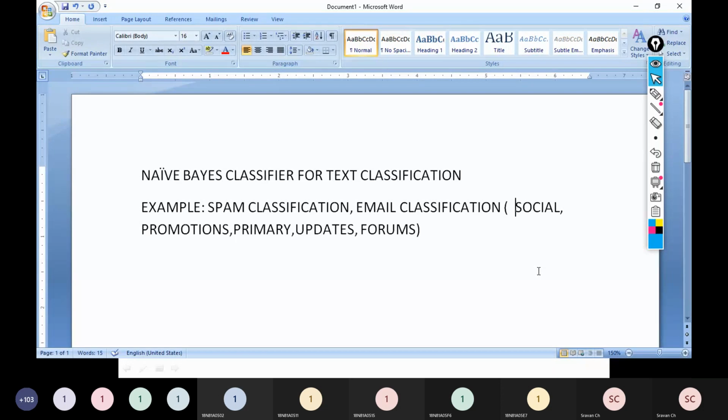Keep this point in mind, right? So now let us try to understand how this classification of emails is done. Email contains what? It contains text only. So how is this text classification done? Our interest is to understand this text classification, my dear friends, right?